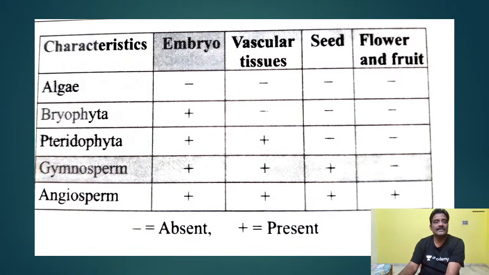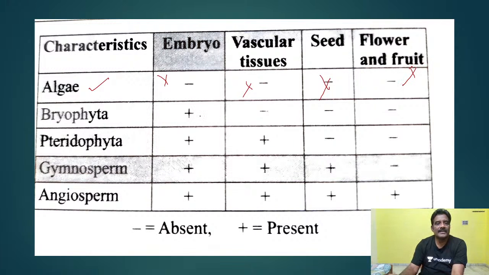And here the characters you see in algae: the embryo is absent. Am I correct or not? Minus means absent. Vascular tissues are absent, seed formation is absent, and flower and fruit are also absent.